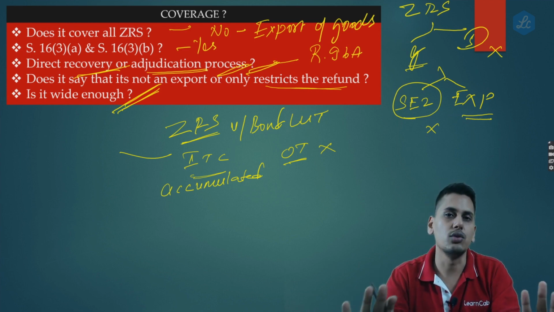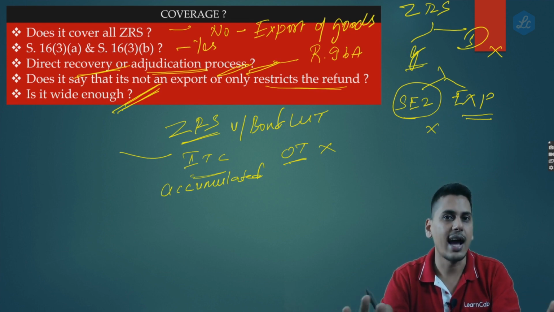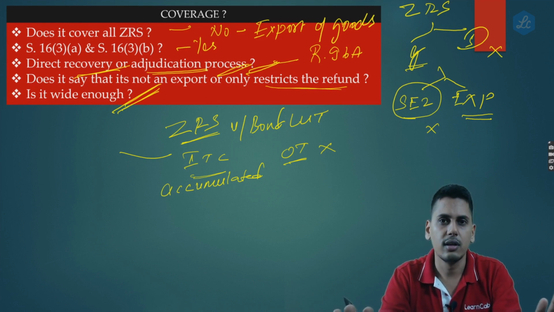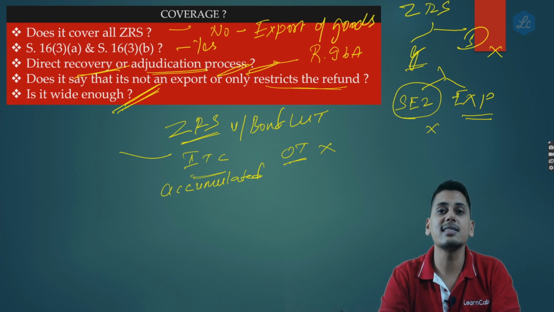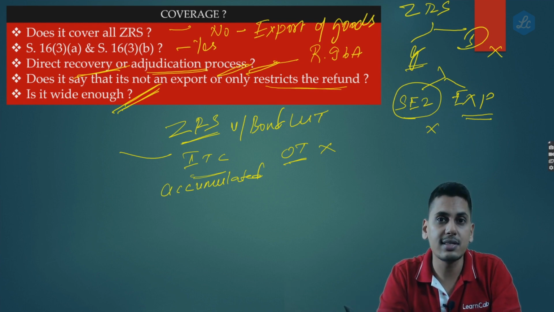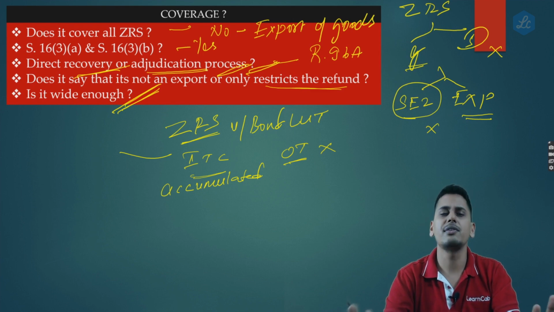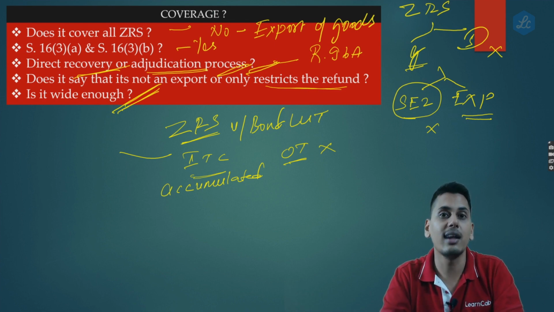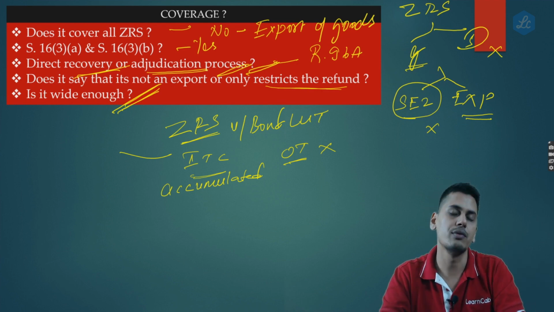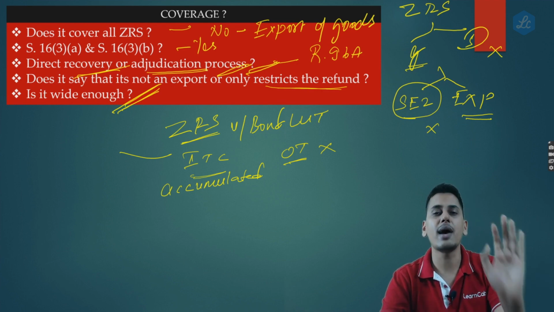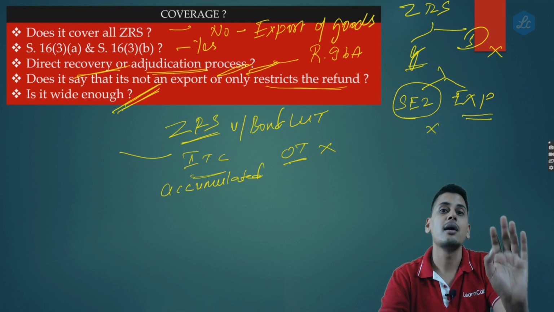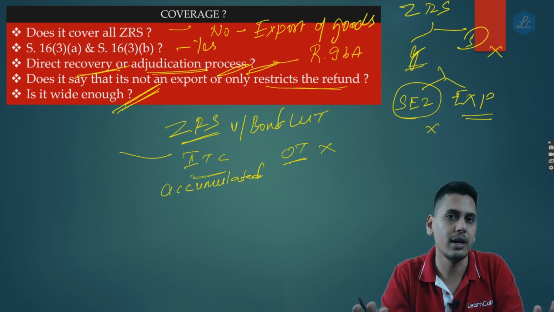96B simply tells you, you make an export of goods, either 16(3)(a) or 16(3)(b). You apply for refund, we would give you refund also. You have to ensure that you realize the sale proceeds within the time period which is allowed under FEMA plus extension. If you receive it, well and good. If you do not receive the sale proceeds, whatever refund which you have received, to the extent sale proceeds are not realized, you repay that back to the government along with interest. However, you need not repay this back to the government along with interest if Reserve Bank of India has permitted you to write it off as a bad debt. If RBI has permitted you, then you need not repay it back.